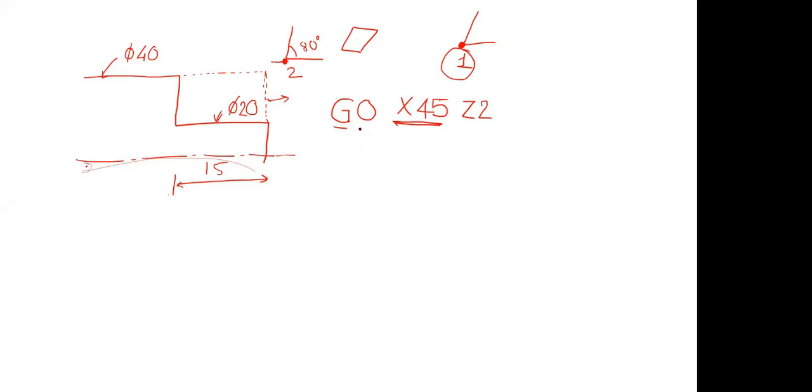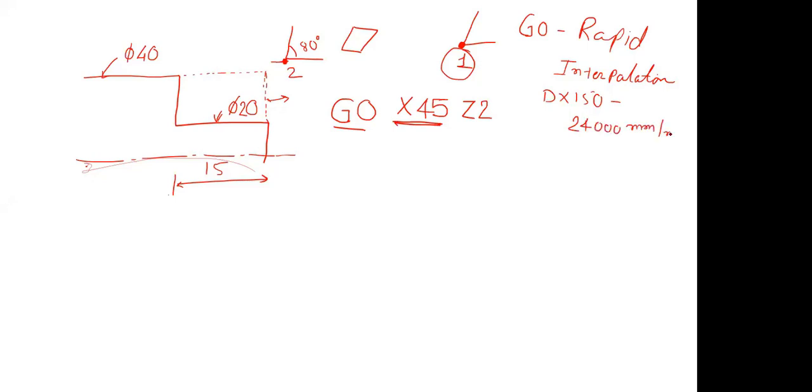Now, what does this mean? G0 means rapid interpolation. For the DX150, the rapid interpolation rate is 24,000 mm per minute. So the tool will start running rapidly as it has read the G0 code.